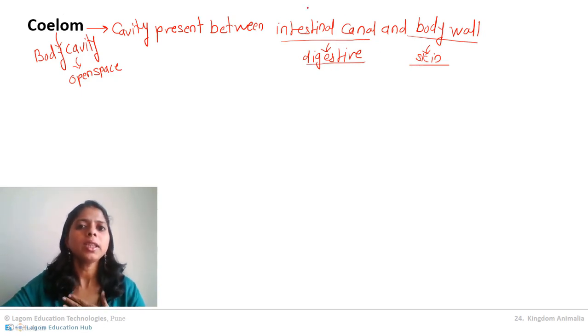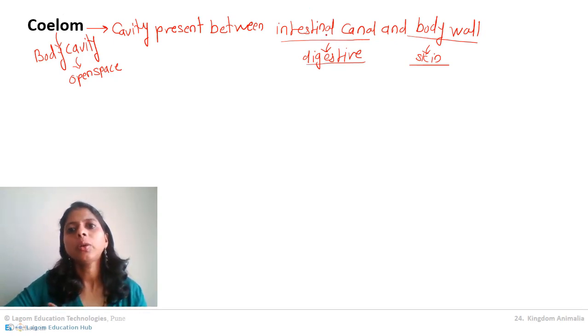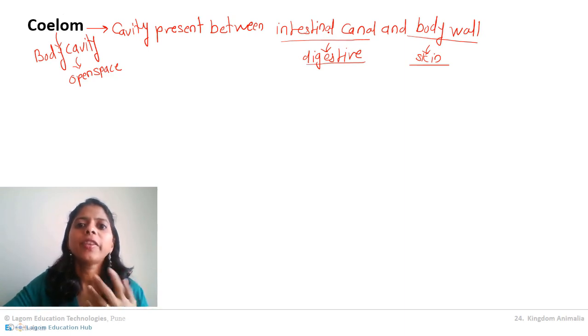But when we observe our body, we don't see any empty space or open space between the intestinal canal and skin. Actually this whole space is filled with different organs: our liver, our lungs, our muscles, our blood vessels, etc. All organs are basically fit into the body cavity.